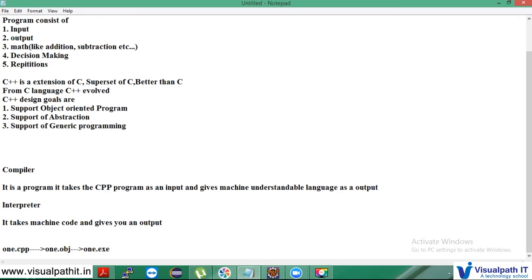Now coming to the programming paradigm. What is meant by a programming paradigm? The programming paradigm is a method, or a way of programming, that a programming language supports. A language can be declarative.